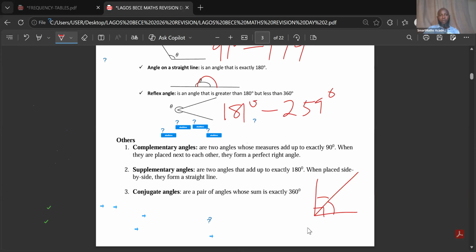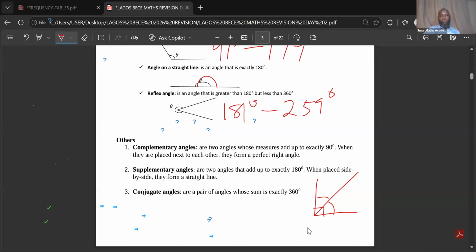All right, so that is that on the types of angles. Let's move to the next one. So let's now go into another part. I will enable the chat for you to talk. Okay, I've enabled the chat now.